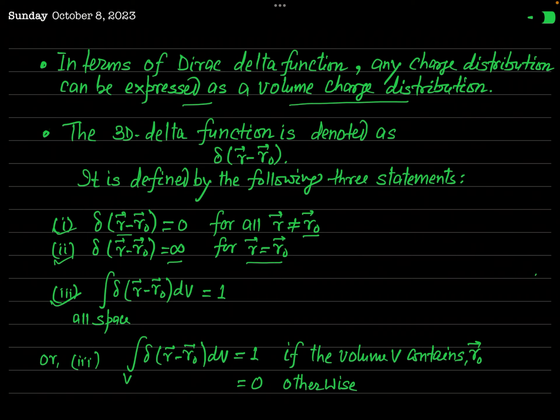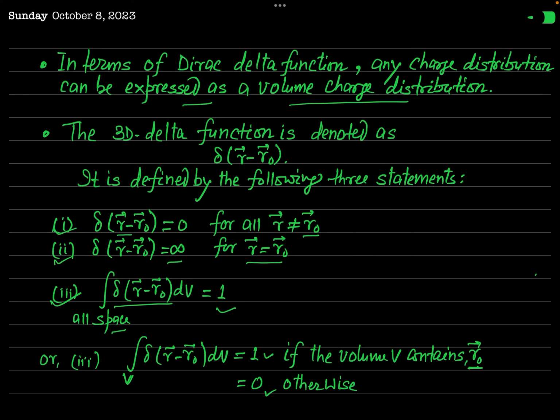And when you integrate this delta function with respect to volume over all space, the result is 1. For a finite volume V, this integral is again 1 if V contains r naught. But if r naught is not contained within this volume, then this integral is 0.